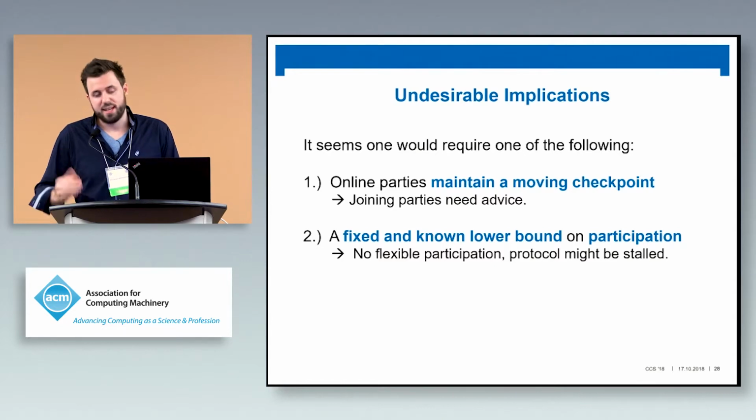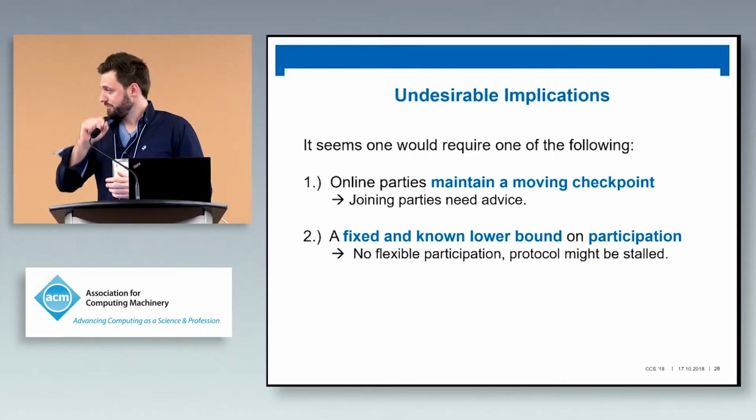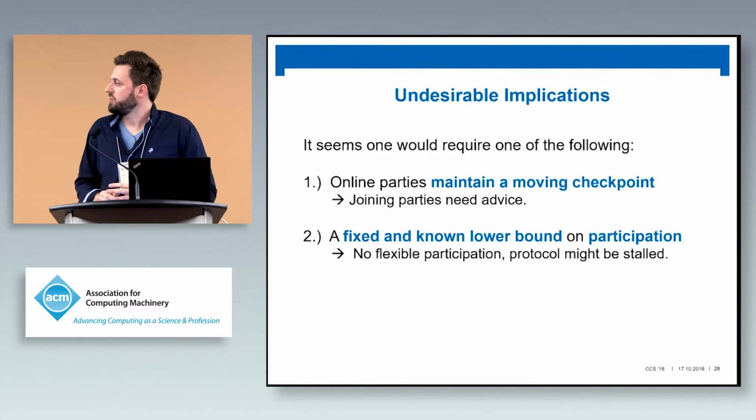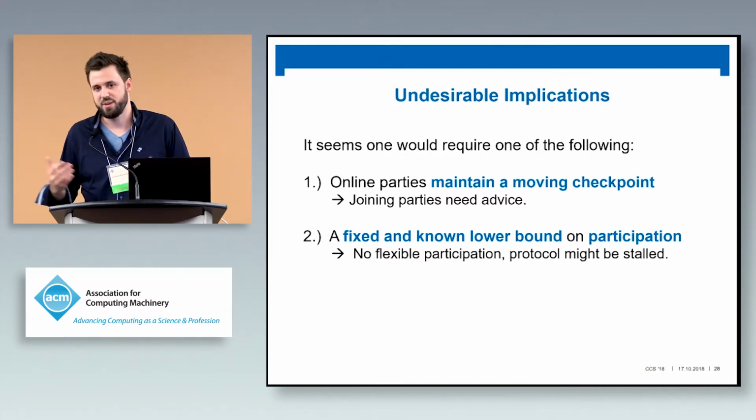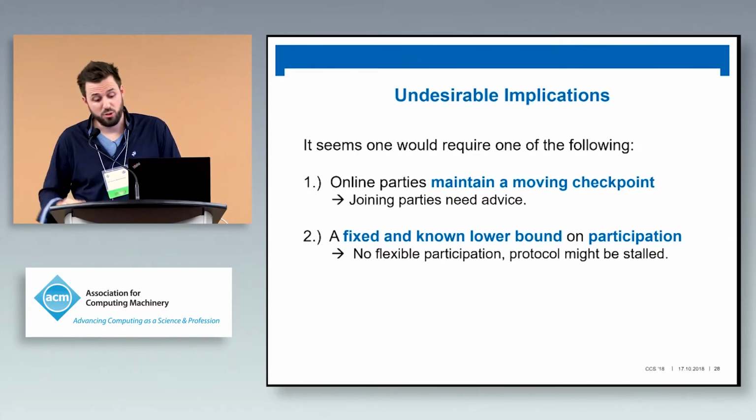Just for completeness, the second approach to defeat long-range attacks is, of course, to require some fixed participation level, which is also undesirable if you want to be in a dynamic participation setting. So we cannot just wait for parties if we want to go on.